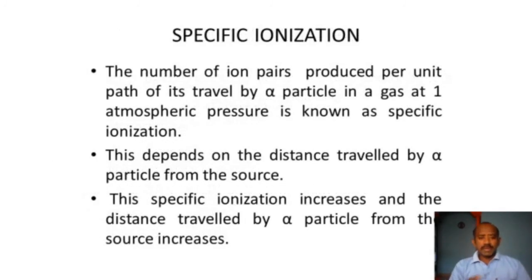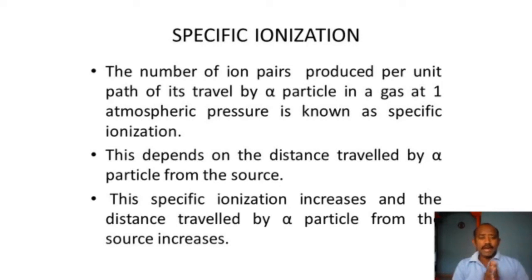Now what is specific ionization? The number of ion pairs produced per unit path of its travel by an alpha particle in a gas at 1 atmospheric pressure is known as specific ionization. So it depends on the distance travelled by the particle from the source, and the specific ionization increases as the distance travelled by the particle from the source also increases.